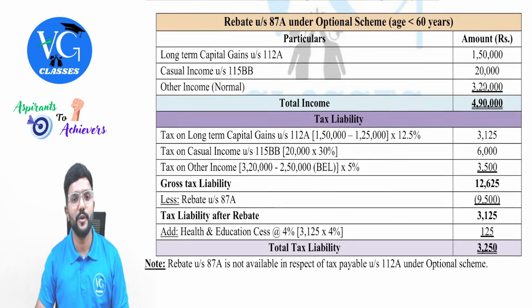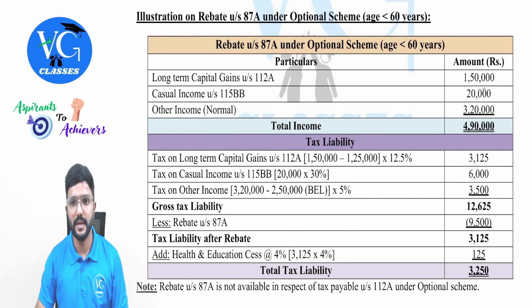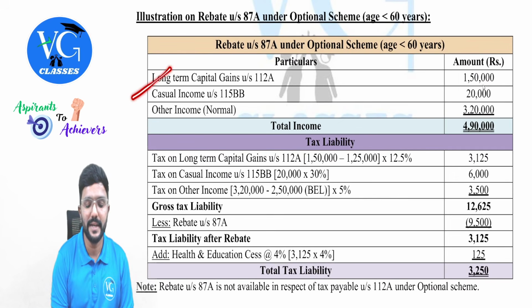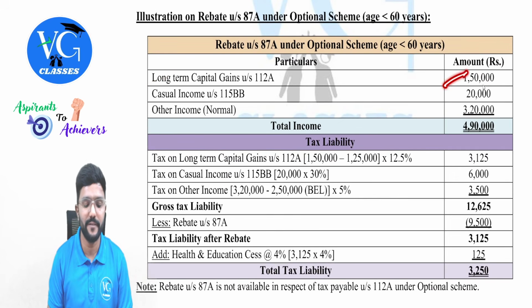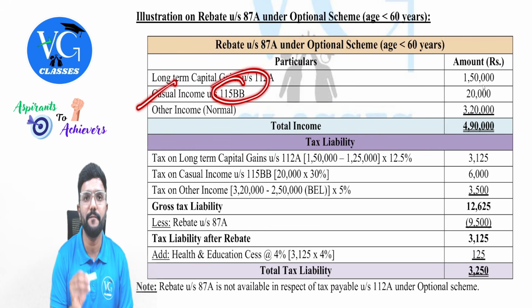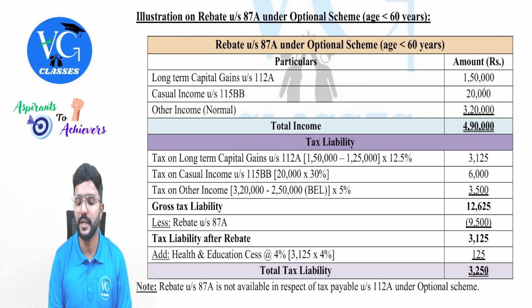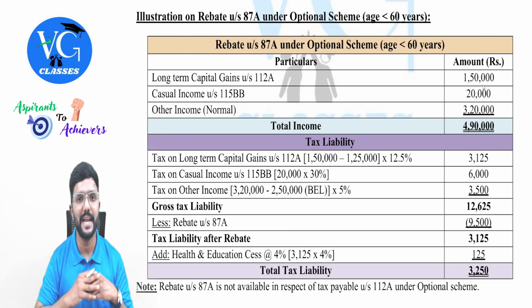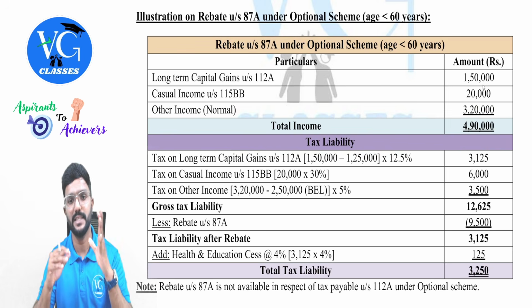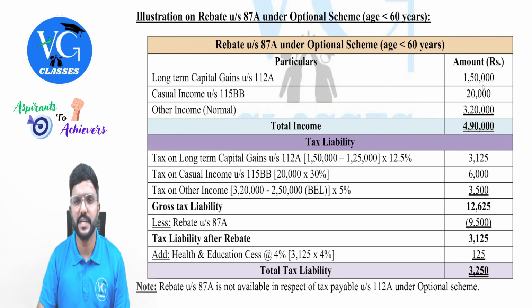Sir, what if the assessee is following optional scheme? Let us see. Long-term capital gain under section 112A is 1 lakh 50. Casual income under section 115BB is 20,000 and other income is 3,20,000. What is the total income? 4,90,000, which is less than 5 lakh. Yes, sir. Is the assessee eligible for the rebate under section 87A? Yes. Then do the tax calculation.